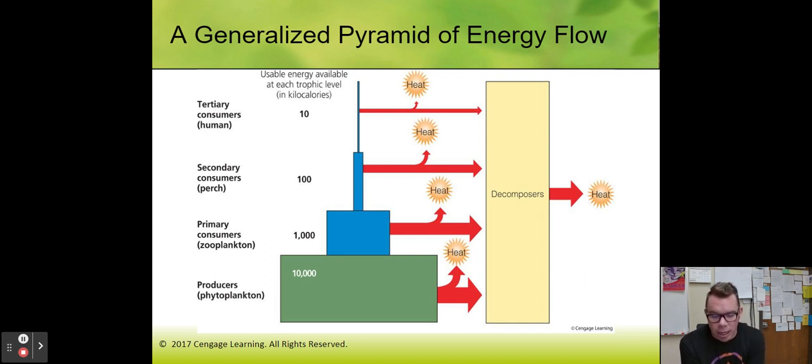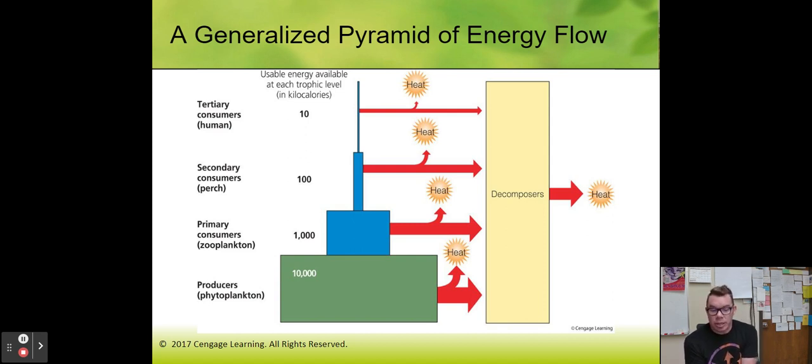So think about number 10 here. If the primary producers create 1 million joules of energy, how much would be available to the primary consumers? Answer that in Edpuzzle. All right, 100,000. All you did, you moved the decimal point one spot, that gave you 100,000.